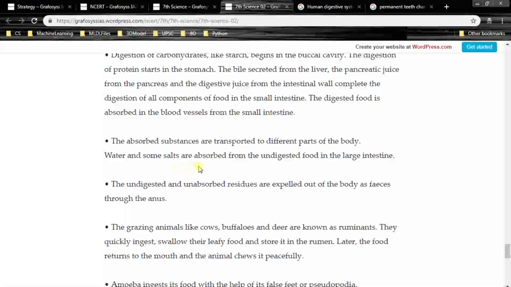Water and salts are absorbed from the undigested food in the large intestine. The undigested and unabsorbed residues are expelled out of the body as feces through the anus.